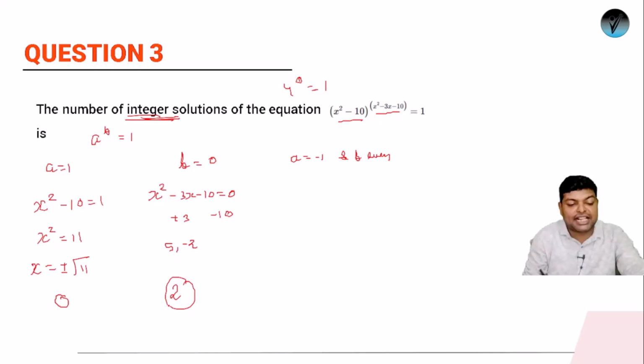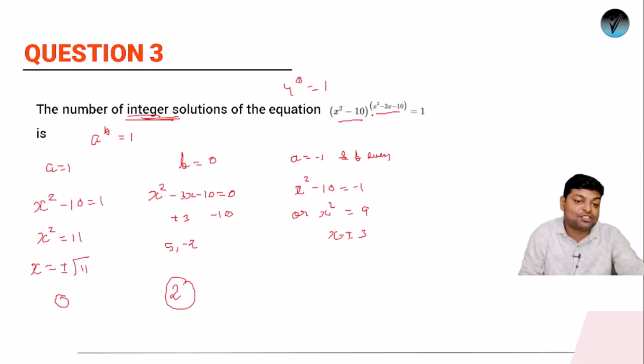Let's work on the third condition. So the third condition is x square minus 10 should be equal to minus 1, or we can say that x square is equal to 9. So the value of x will be plus minus 3. Now we have to check the second condition also. When you are keeping the value of x, this has to be even or odd. This has to be even.